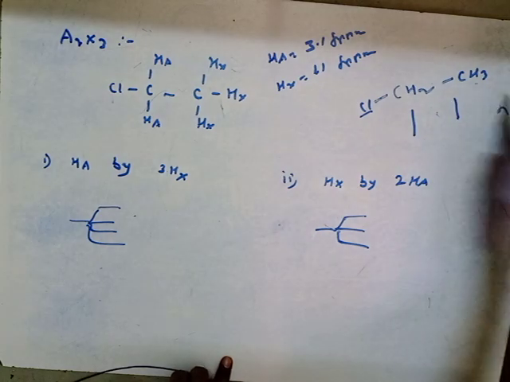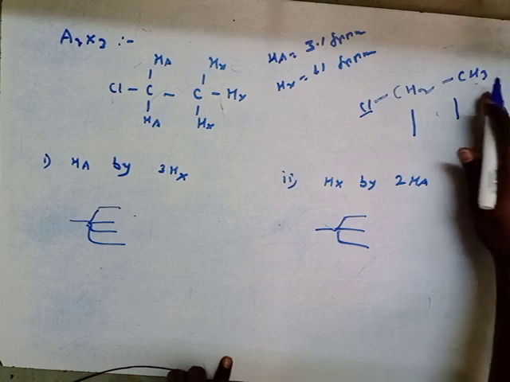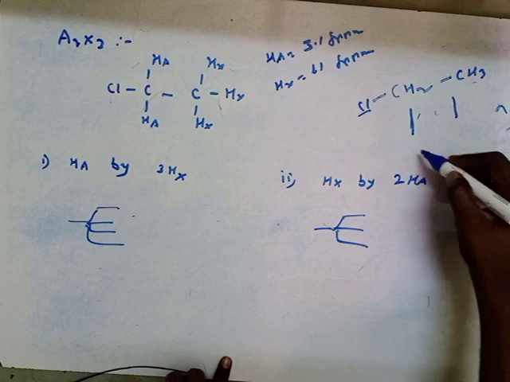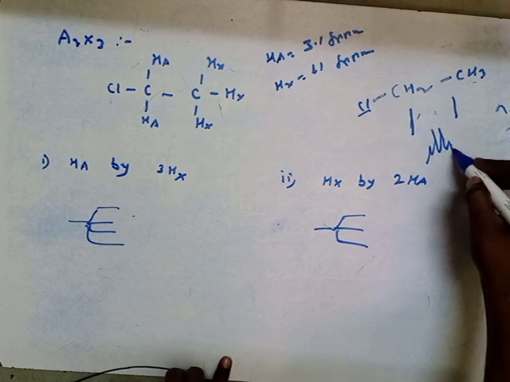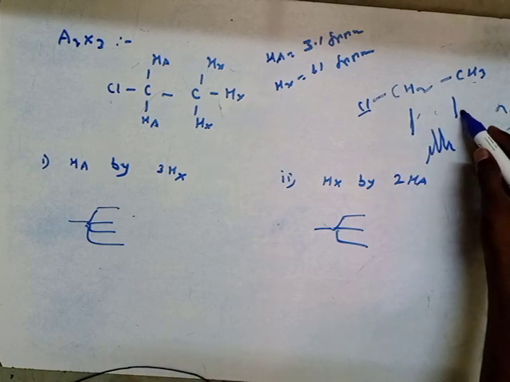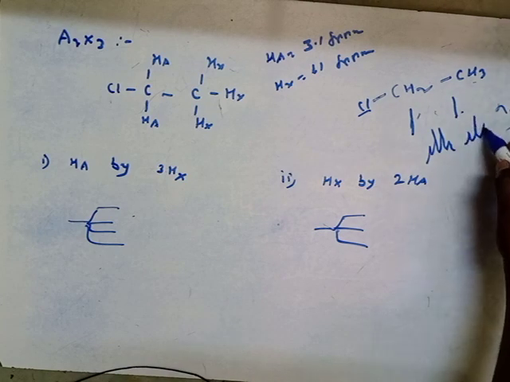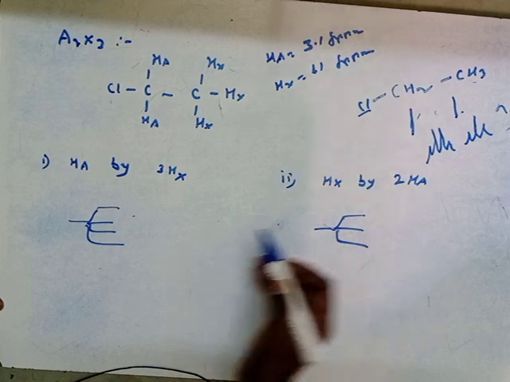How many neighboring protons are there for this system? 3, plus 1 means 4, means this signal will be split into a quartet, right? Similarly, for this type of proton, how many neighboring protons are there? 2. 2 plus 1 means 3, means it will give a triplet, right?